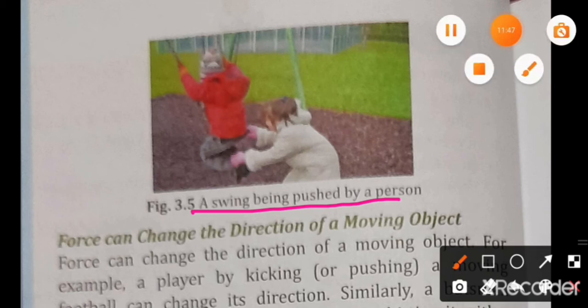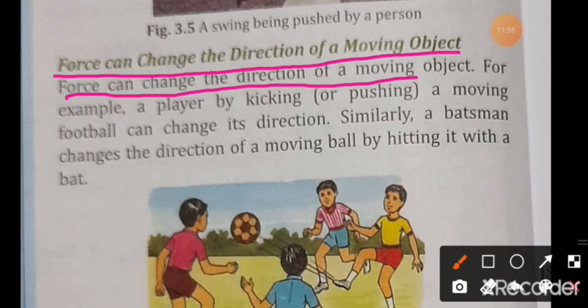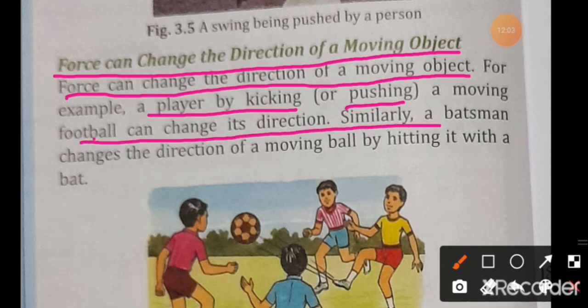The next effect is force can change the direction of a moving object. Force can change the direction of the moving object. For example, a player by kicking or pushing a moving football can change its direction. Similarly, a batsman changes the direction of a moving ball by hitting it with a bat.